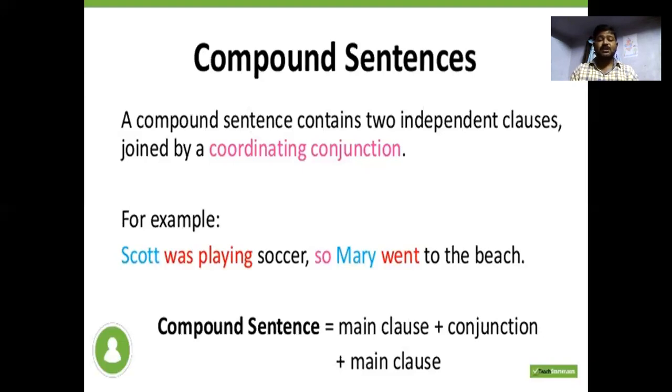A compound sentence is created with a coordinating conjunction. So in the compound sentence, the first part is the main clause, the second is the conjunction, and the third part is again a main clause.